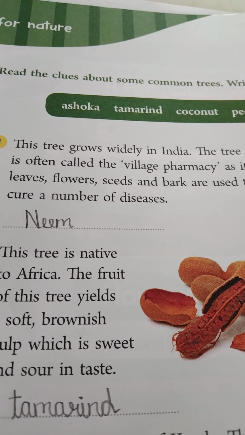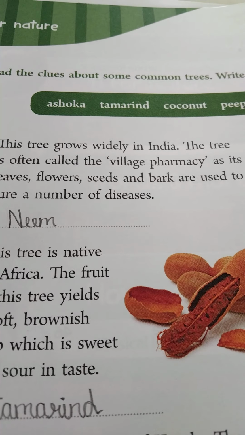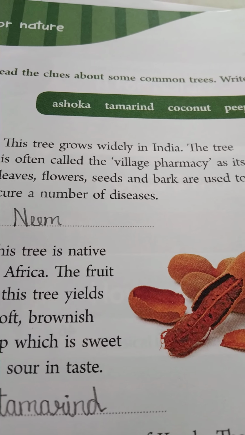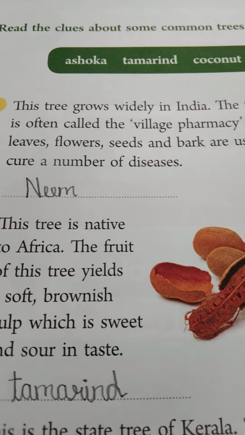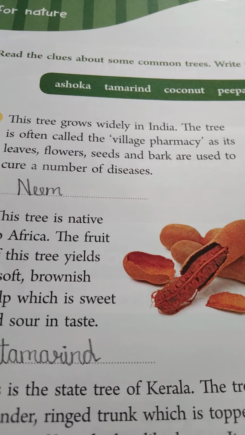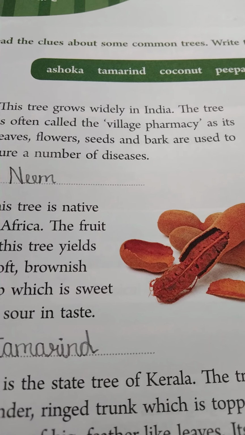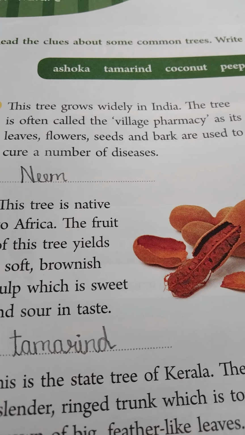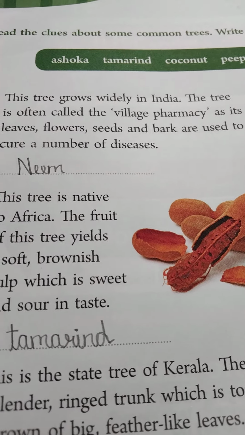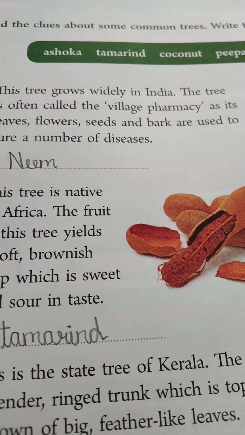First one, first point, what is given. This tree grows widely in India. The tree is often called the village pharmacy as its leaves, flowers, seeds and bark are used to cure a number of diseases. Village pharmacy. Do you know what is pharmacy?